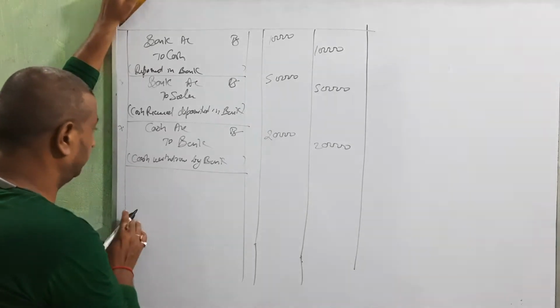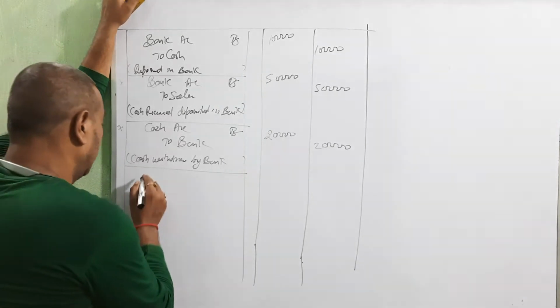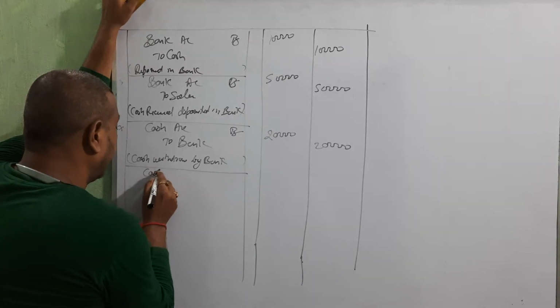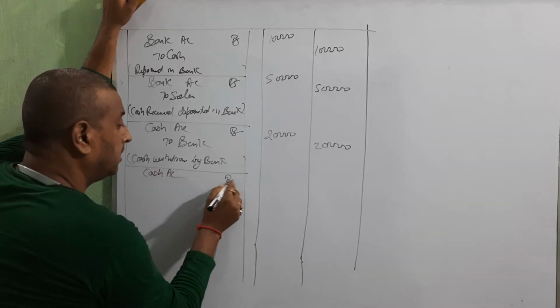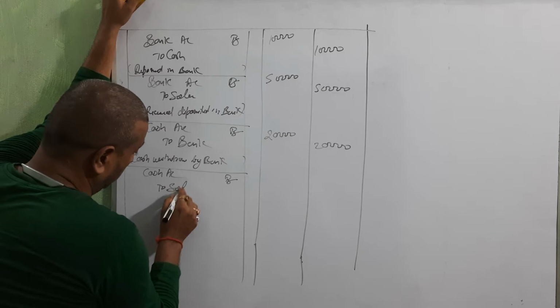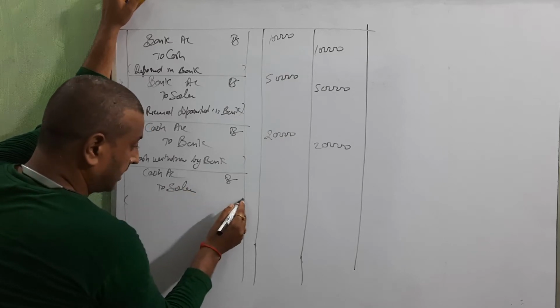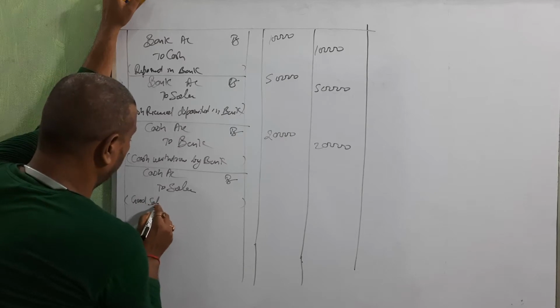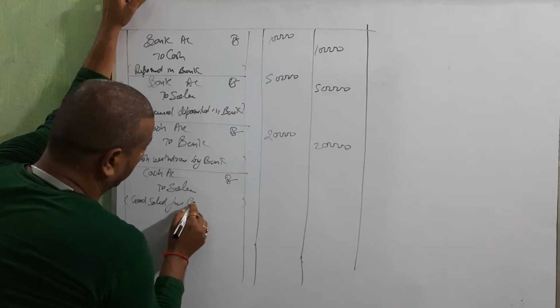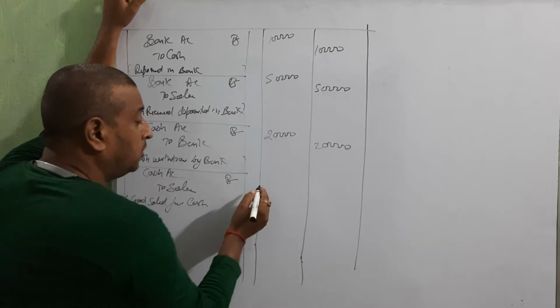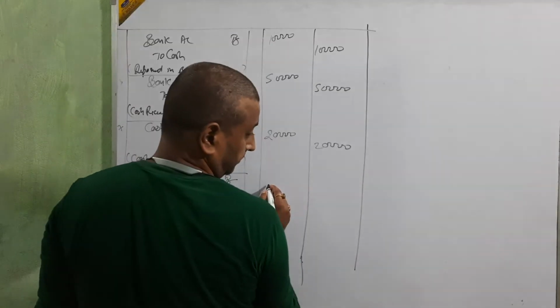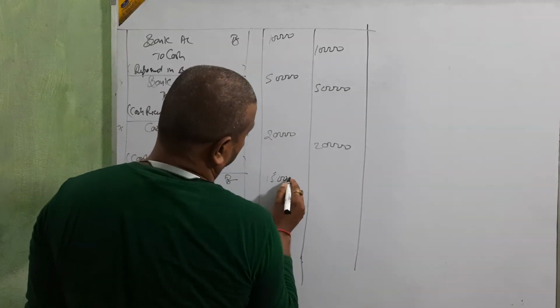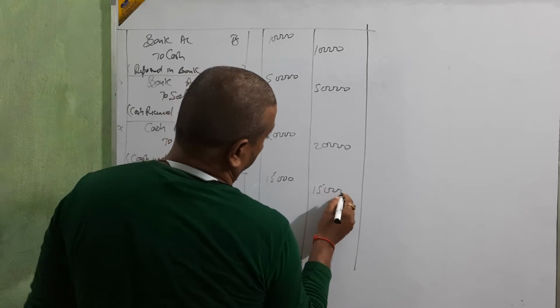Next. Goods sold for cash, 15,000. Cash account debit to sales. Goods sold for cash. Amount 15,000. Okay, beta.